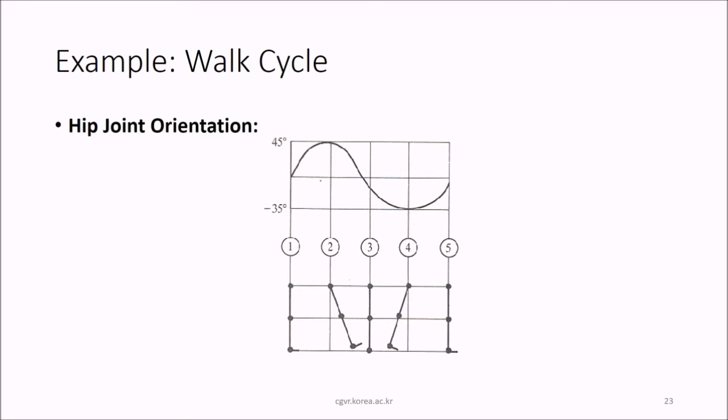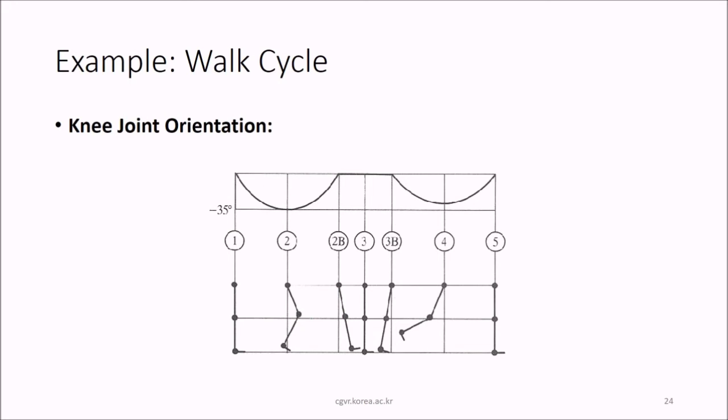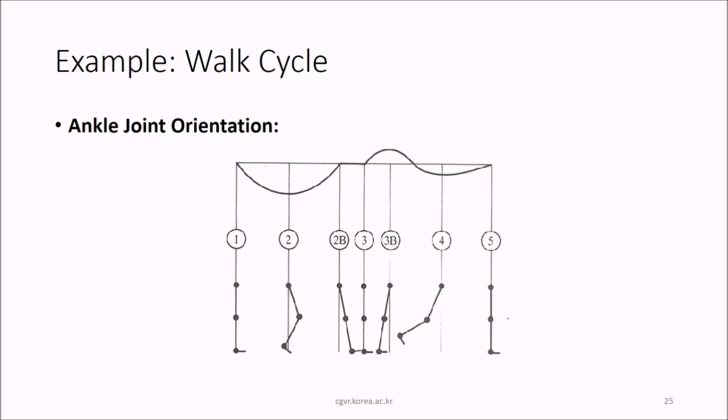This is the hip joint orientation at different angles, 45 degrees, minus 35 degrees. See, if you are moving, this is say the leg. If you move to a certain angle, it is like this. Then again you go back. So this is the hip joint orientation of a simple walk cycle. And with respect to certain different angles, you can move this joint also. See, these joints are moving. You can take it back, bring it to the original position.